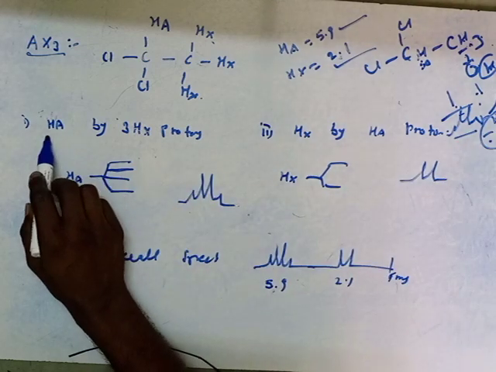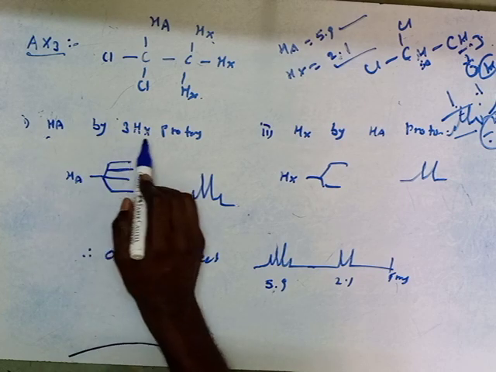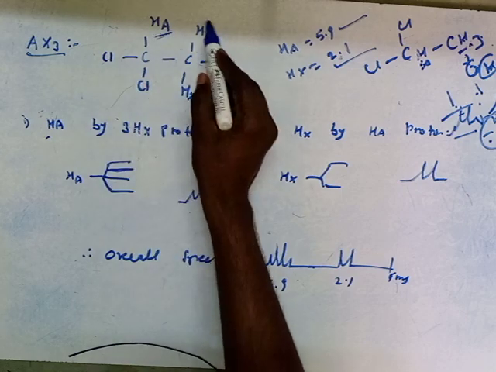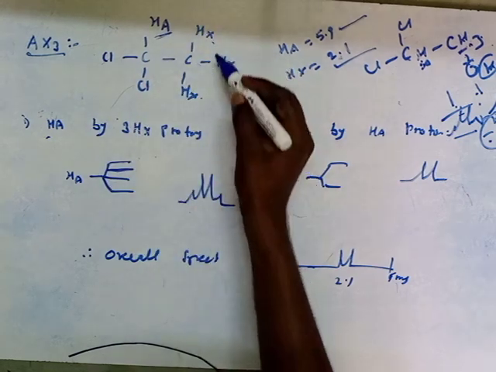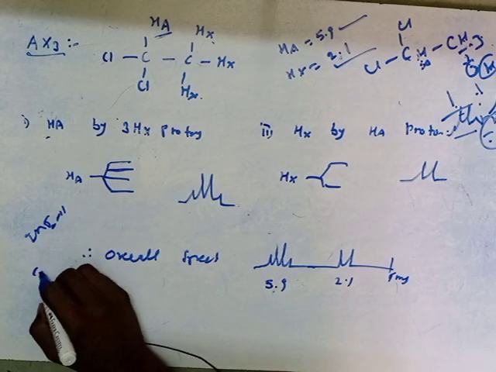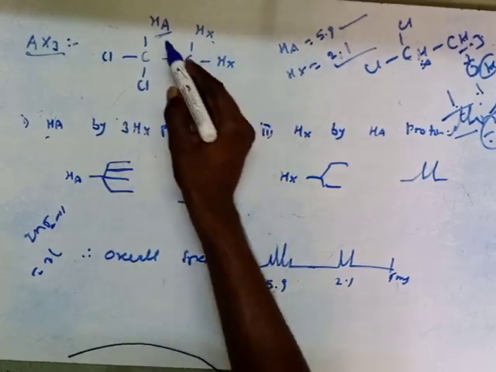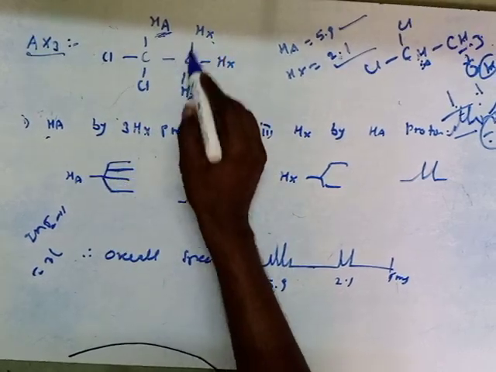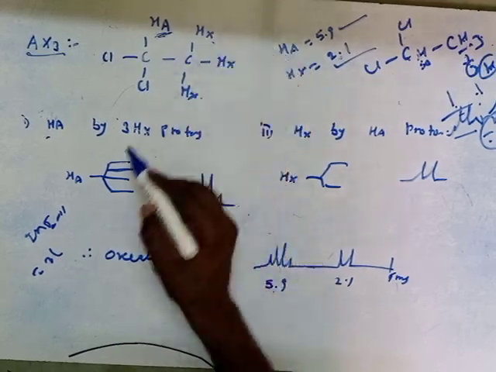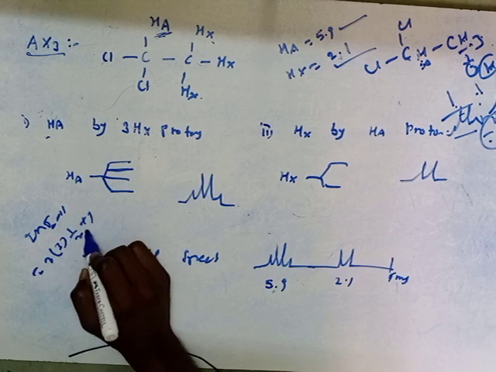Similarly here, the HA proton is coupled with 3 HX protons. See 2nI plus 1: how many neighboring protons are there here? For this HA proton coupled with these 3 protons, 3 times half plus 1 equals 4.